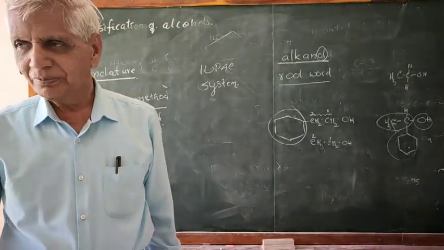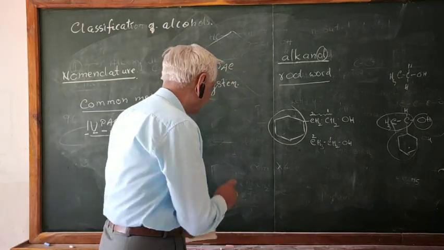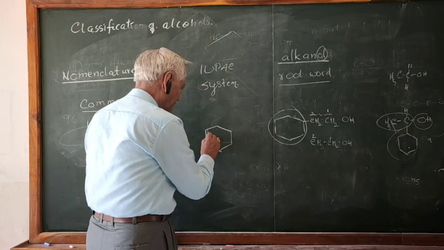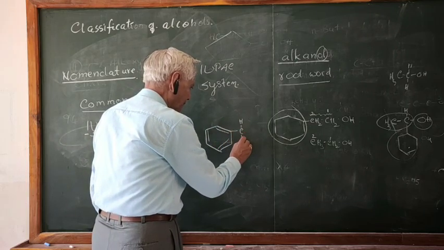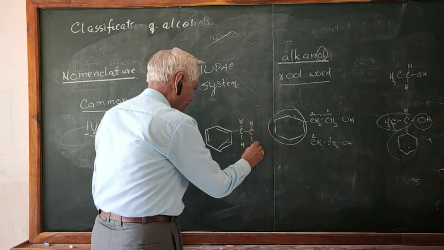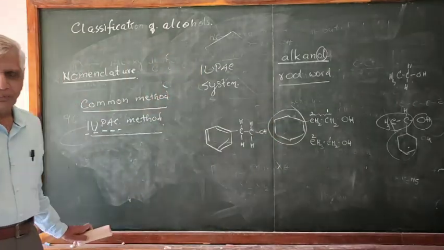Any problem? Suppose the compound is like this. What will be the name of this compound?